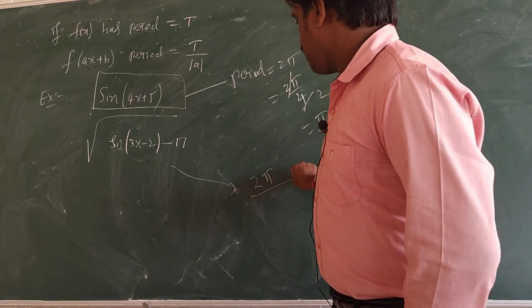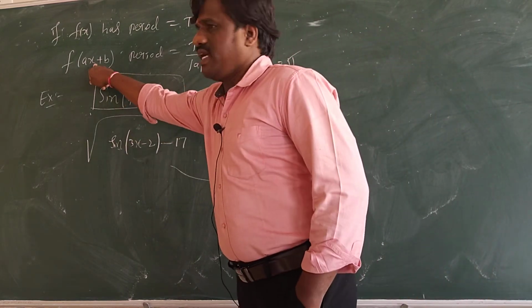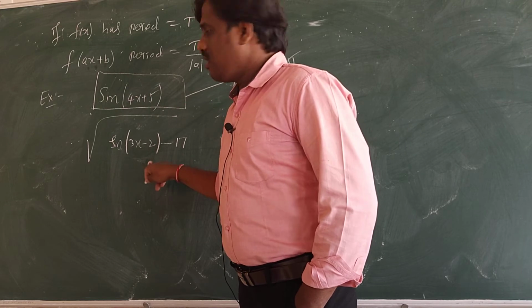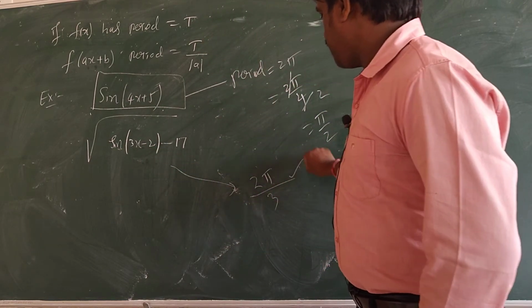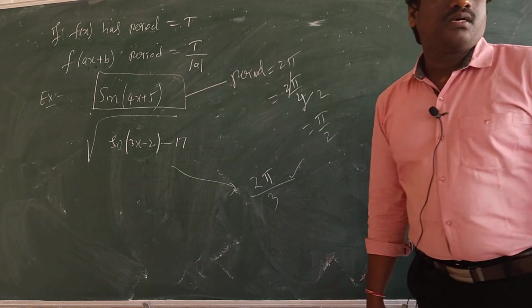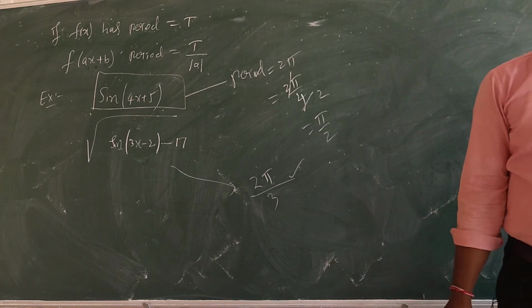But in this form, ax plus b is inside. What is the x multiple here? 3. So 2 pi by 3 is the period. Period of that is 2 pi by 3. Understood?